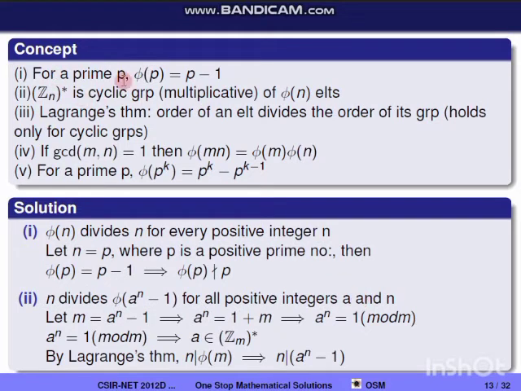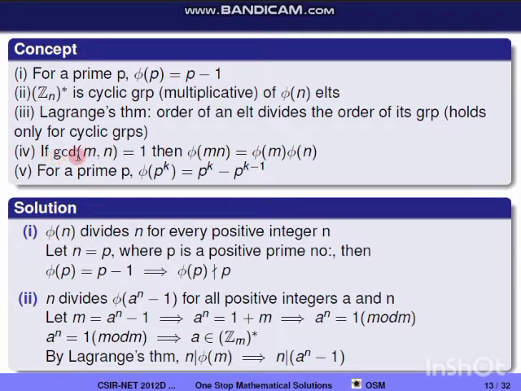For a prime p, phi(p) is equal to p minus 1. Zn star is a group, essentially the multiplicative group, and it contains phi(n) elements. That is, the order of Zn star is equal to phi(n). And Lagrange's theorem holds for groups, that is, the order of an element divides the order of its group.